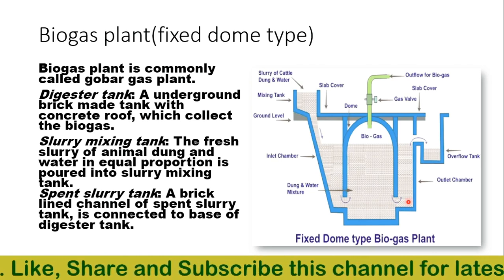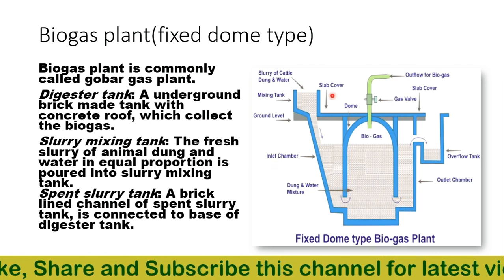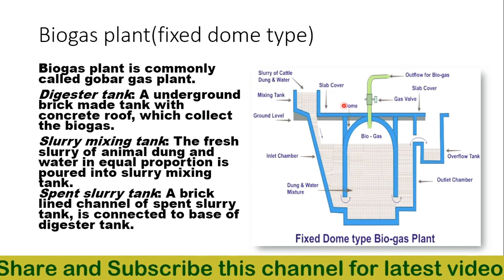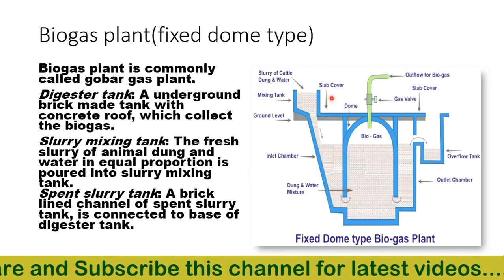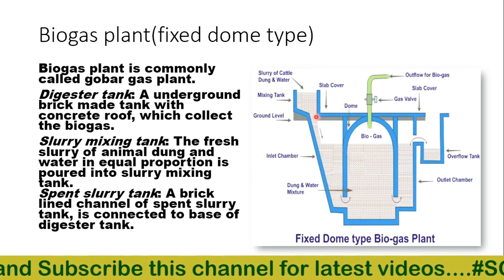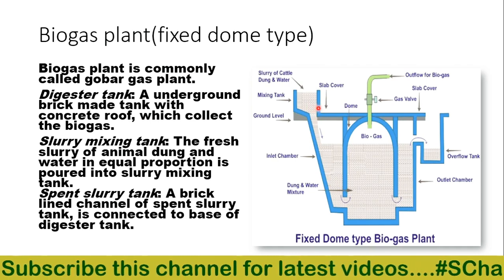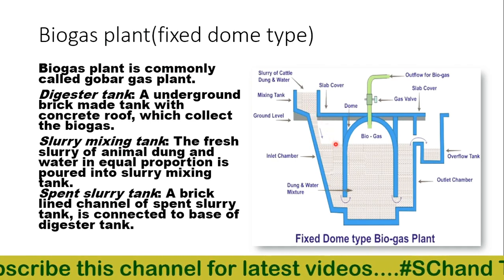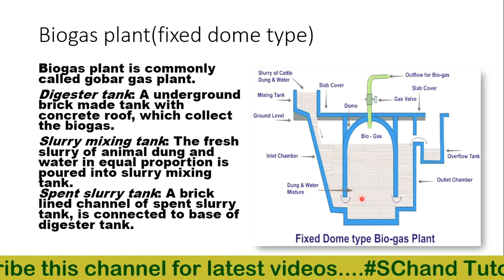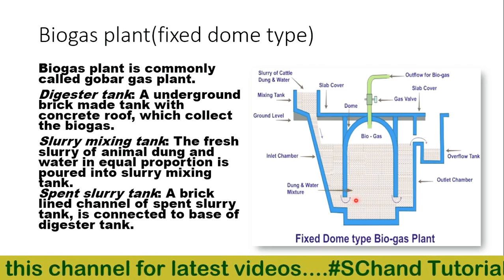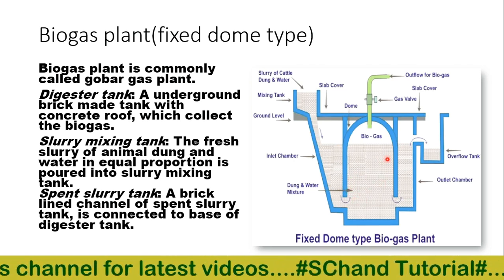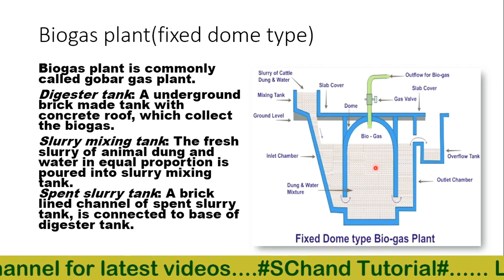How it works: every day we mix the animal dung and water in equal proportion, and this is poured into the slurry mixing tank, and the slurry flows to the digester. In the digester, anaerobic fermentation takes place with the release of biogas.